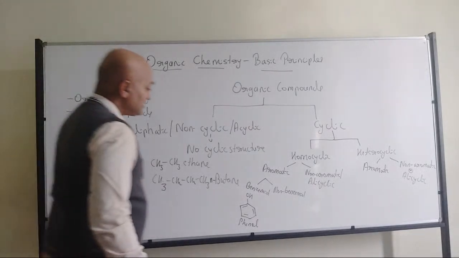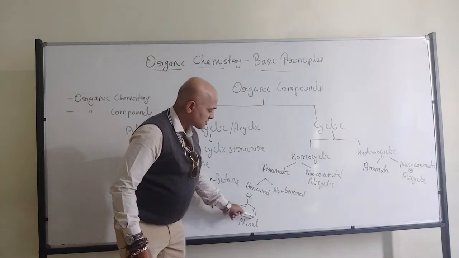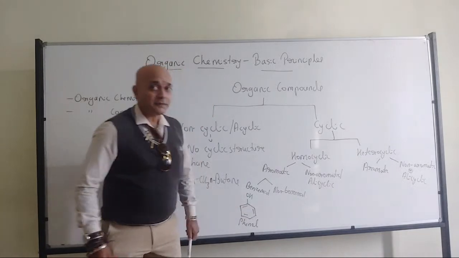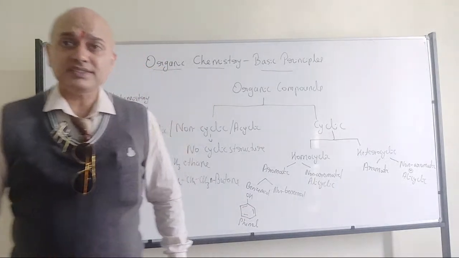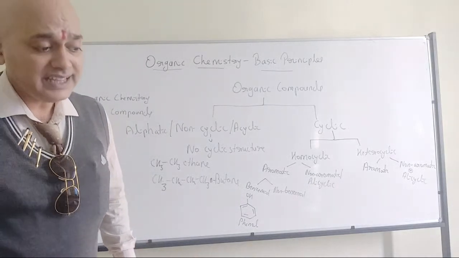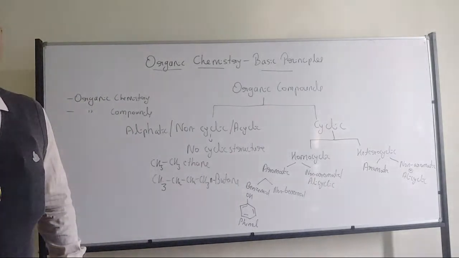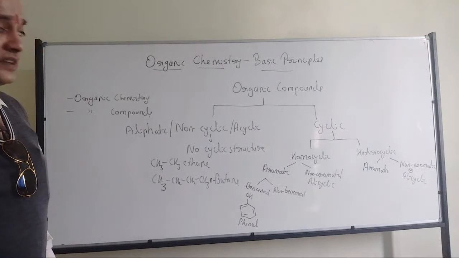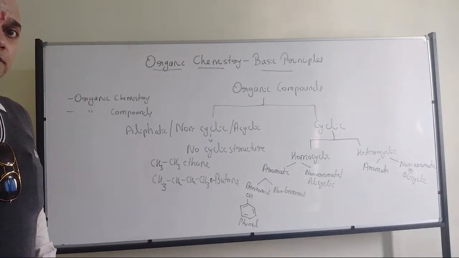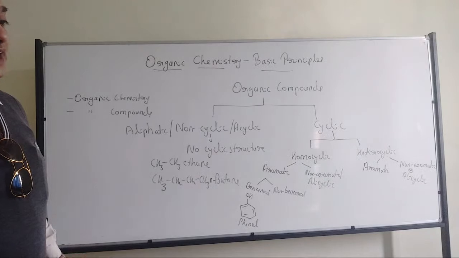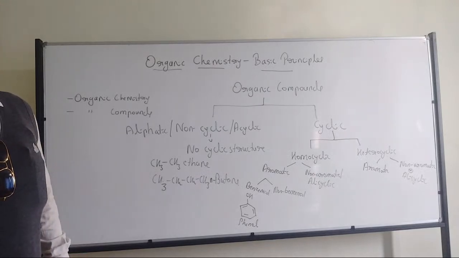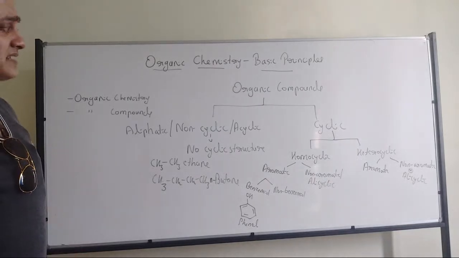It is homocyclic because in the ring structure these corners indicate carbon. Only carbons are present, no other elements in the ring structure. All of you have understood?